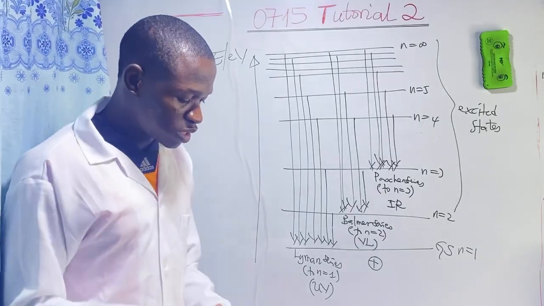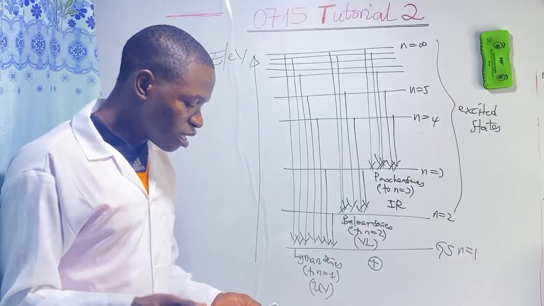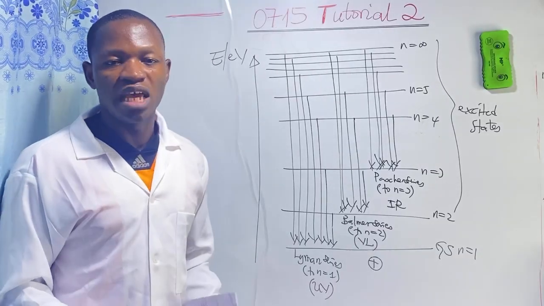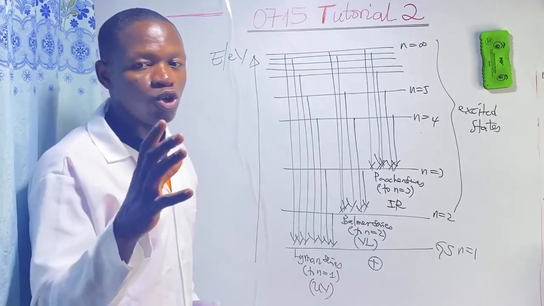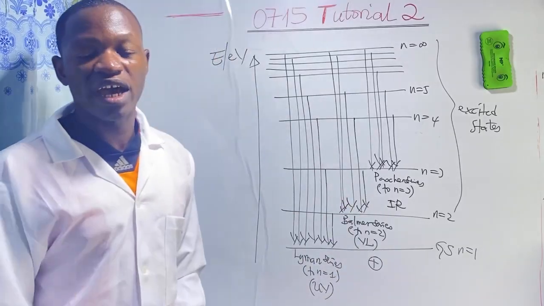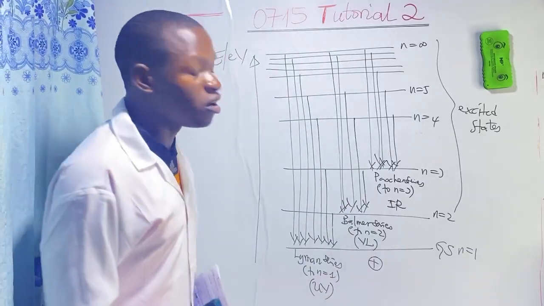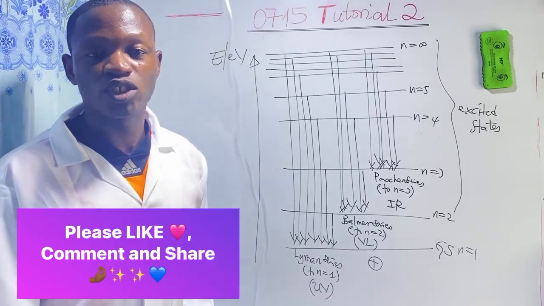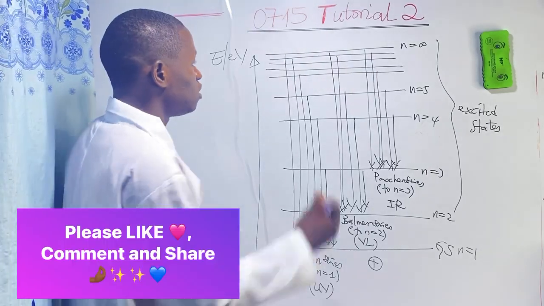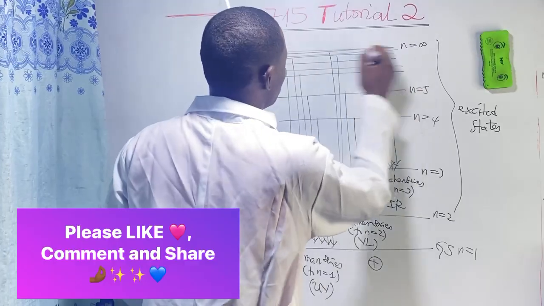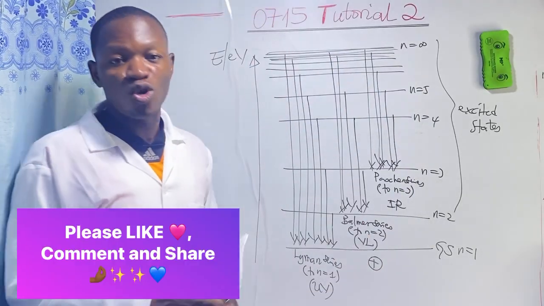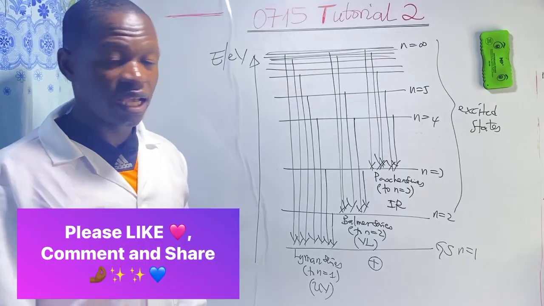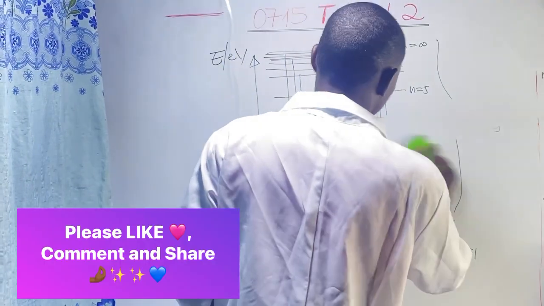Yes. Next question: how can ionization energy be obtained from the emission spectrum? How can you use this emission spectrum to find the ionization energy of hydrogen? It's very simple. You just have to measure the frequency. This infinity here, we call it the continuum, or the convergence limit.